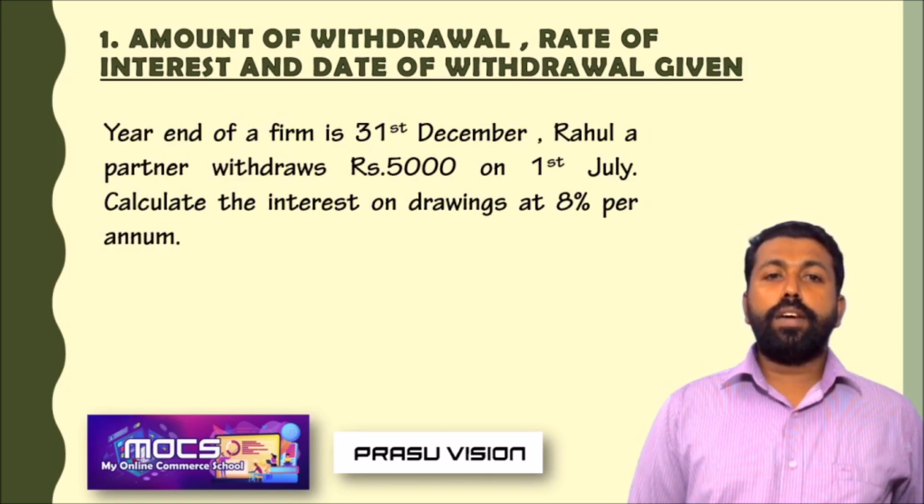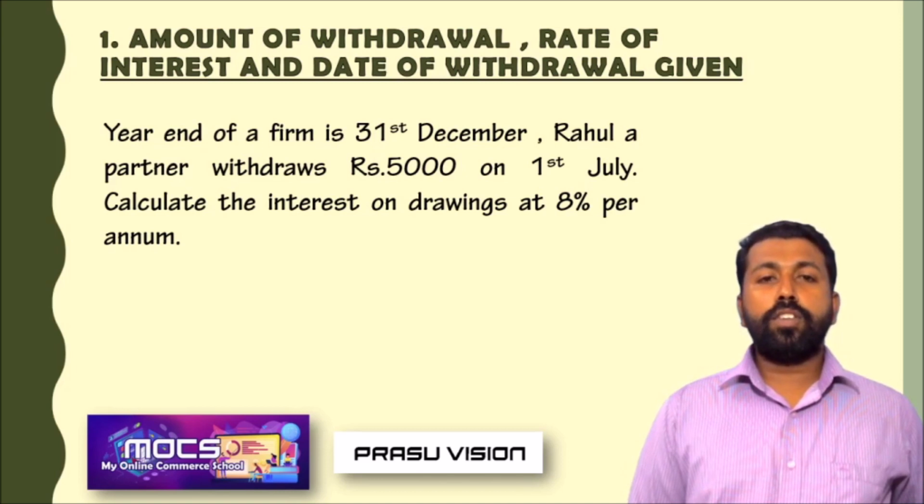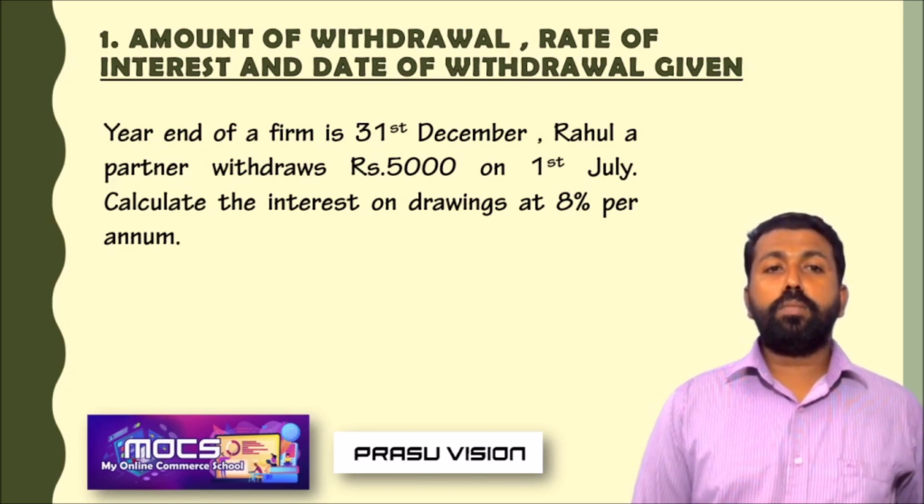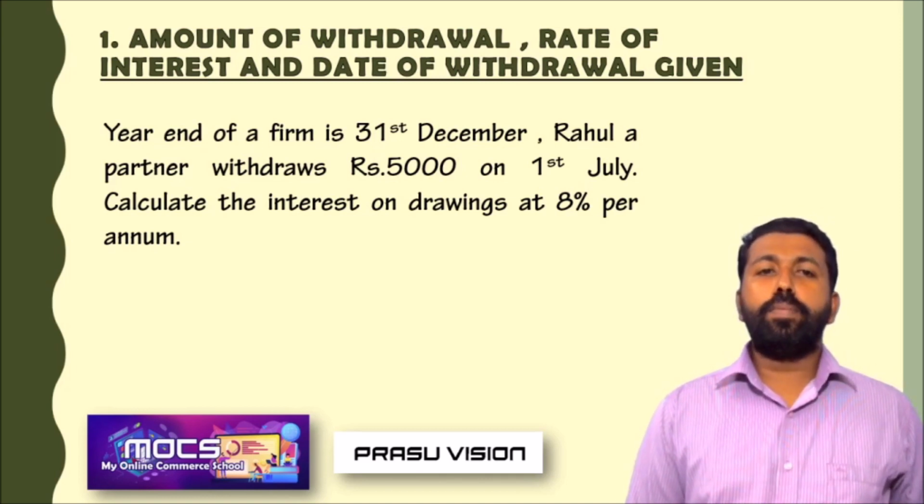One problem is here. The year end of a firm is 31st December. Rahul, a partner, withdraws 5,000 on 1st July. Calculate the interest on drawings at 8% per annum. So the accounting year is from 1st January to 31st December. Rahul, a partner, withdraws 5,000 on 1st July. The rate of interest is 8% per annum. So remember, the amount is given, 5,000, the rate of interest is 8% and the date of withdrawal is 1st July.